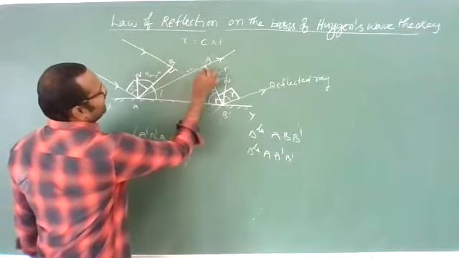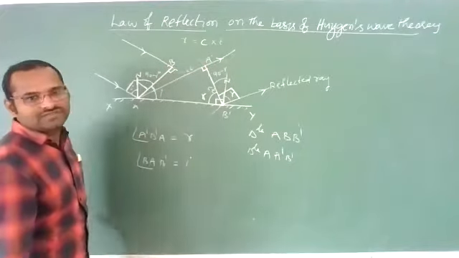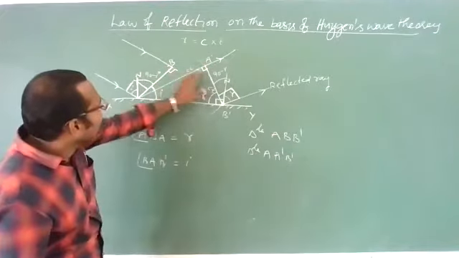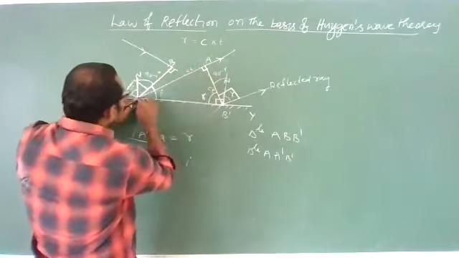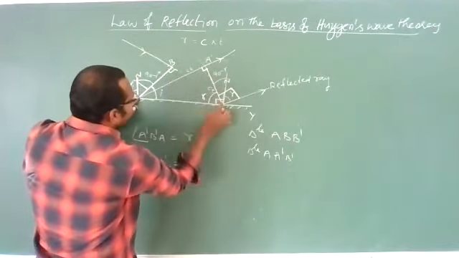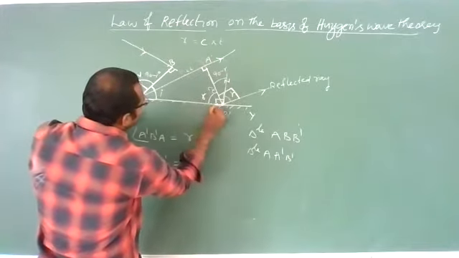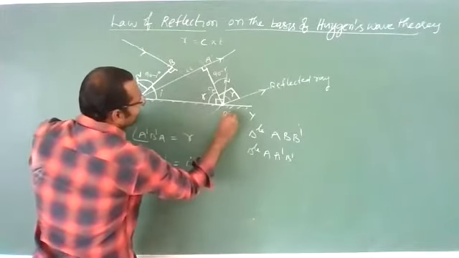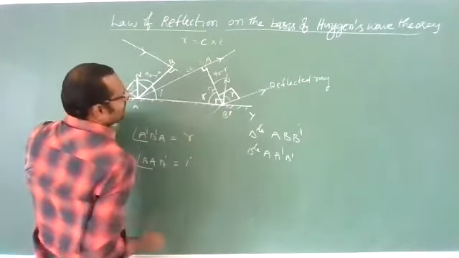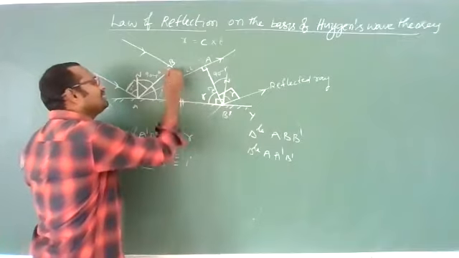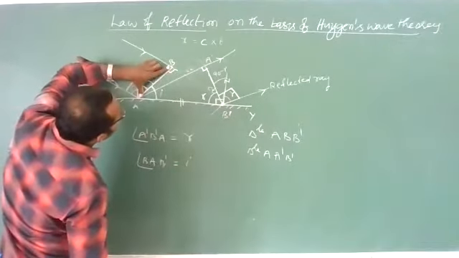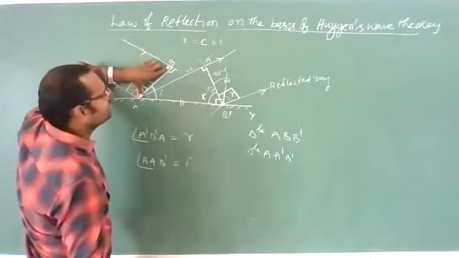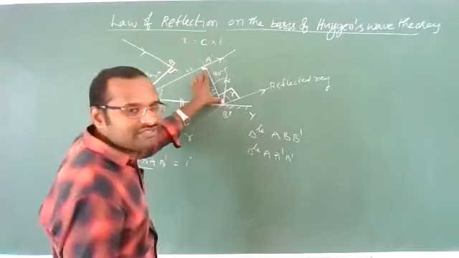Angle B and angle A, both are 90 degrees. Yes. And for both these triangles, there is a common base, that is AB dash. Base is common, and these angles are equal. Clear? Let's see. This is a wavefront, this length, and this is also the same wavefront. This length should be the same.